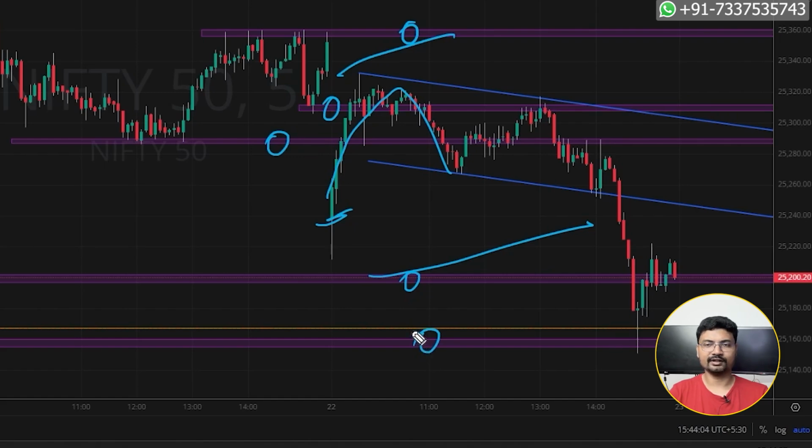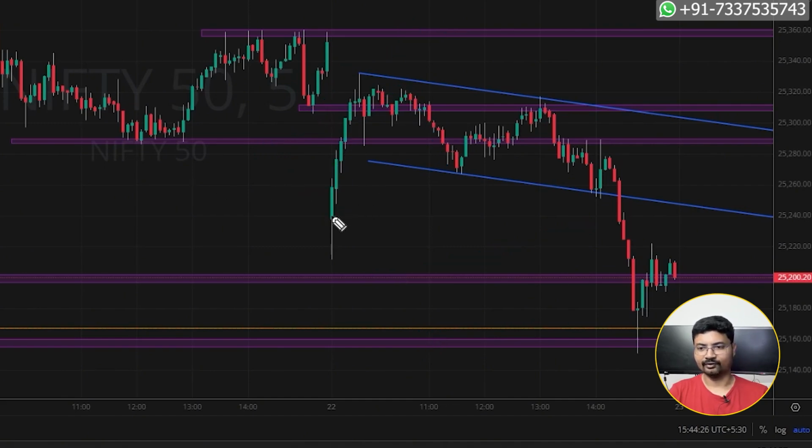I said if you want, you can watch that previous video where I discussed gap down openings here and here. You will understand what we planned and what happened, and let me explain what happened. Nifty opened gap down. This is a big gap down. It is an extreme bearishness.